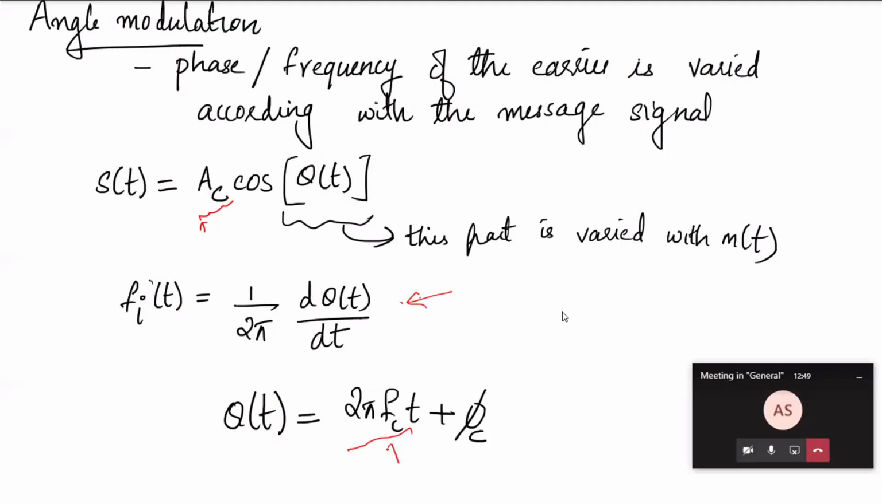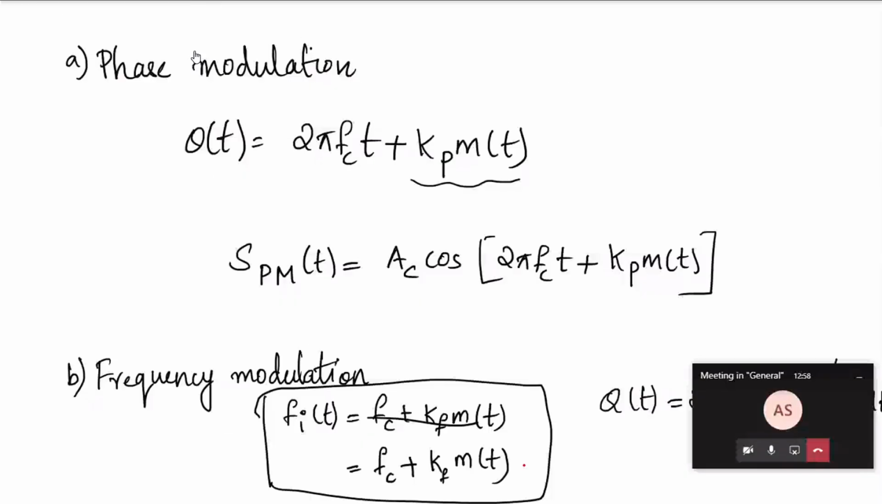So if this part, the carrier frequency part, is modulated, we call it FM. And if this part is getting modulated, we call it PM. So this is phase modulation: theta(t) equals 2 pi fc t plus kp m(t). See, this is the phase part. So in phase modulation, what is happening? Phase is proportional to the message signal. The phase will be equal to kp into m of t, and this will be the expression for the phase modulated wave: SPM(t) equals Ac cos(2 pi fc t plus kp m(t)).